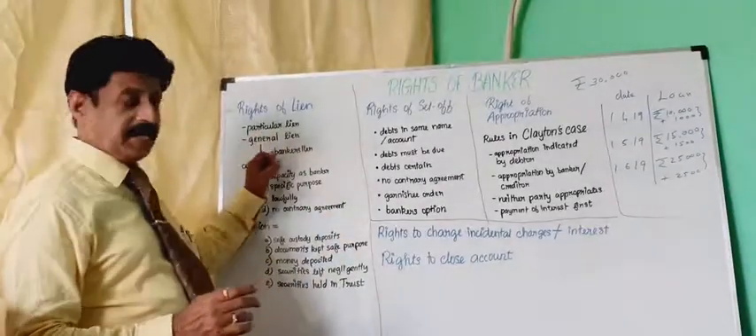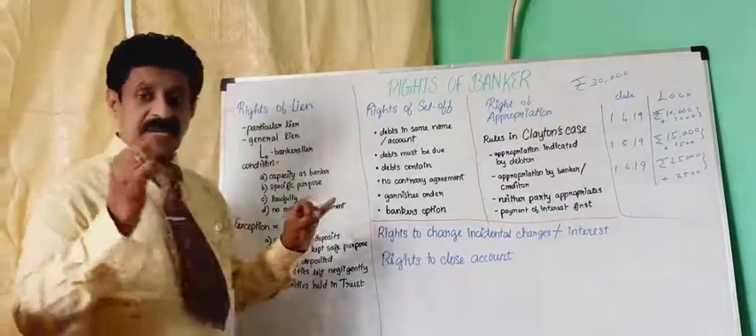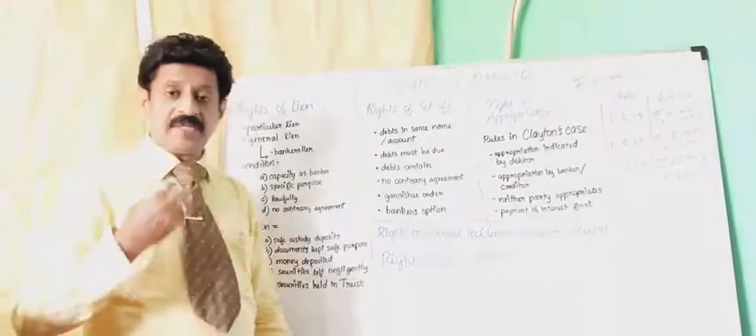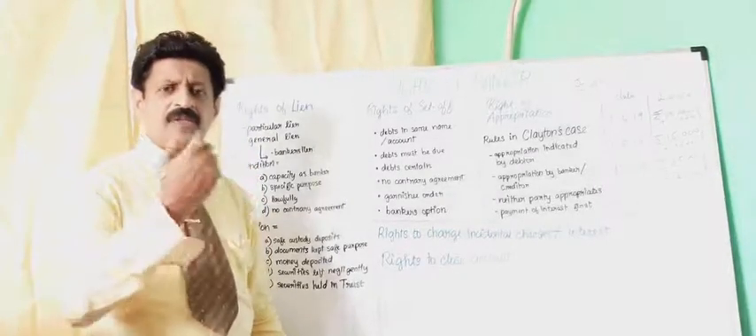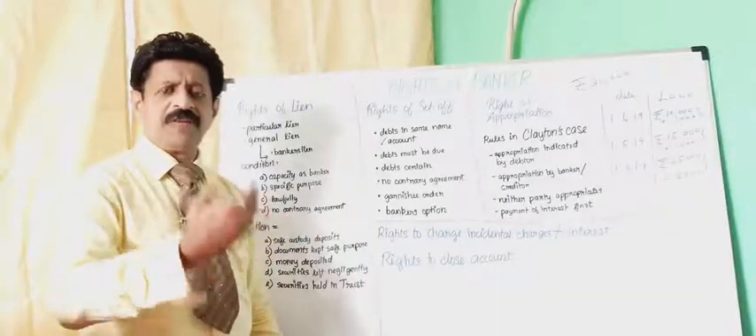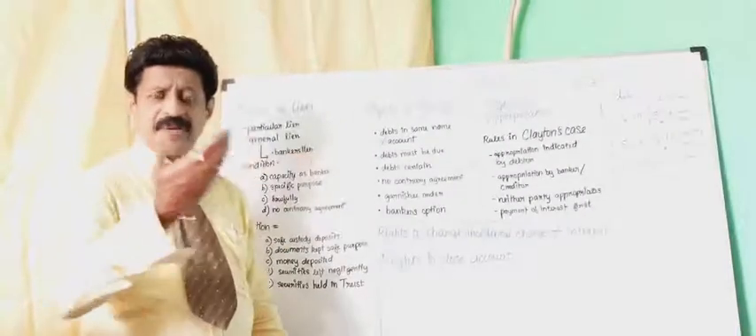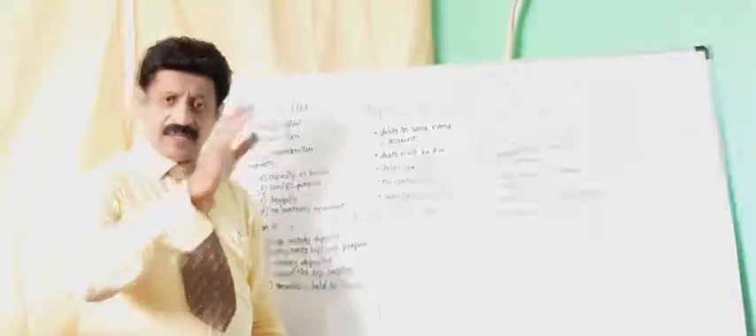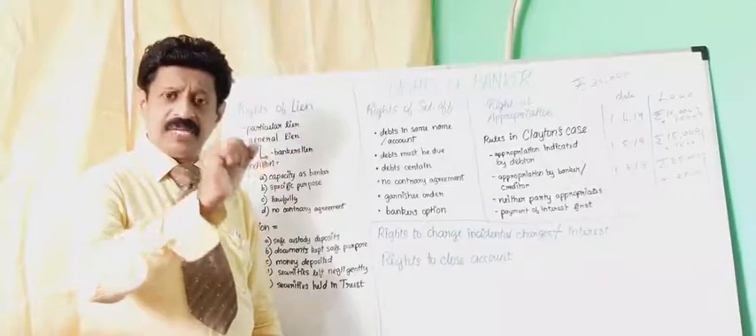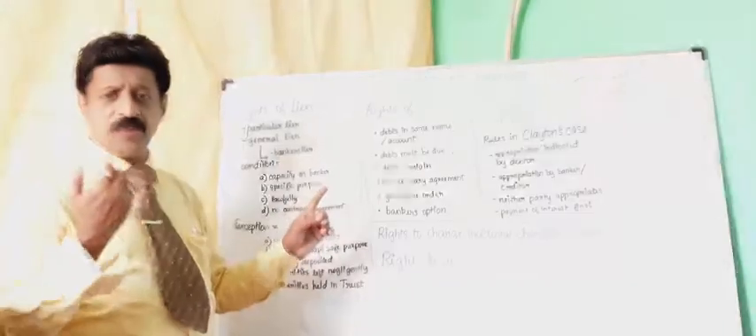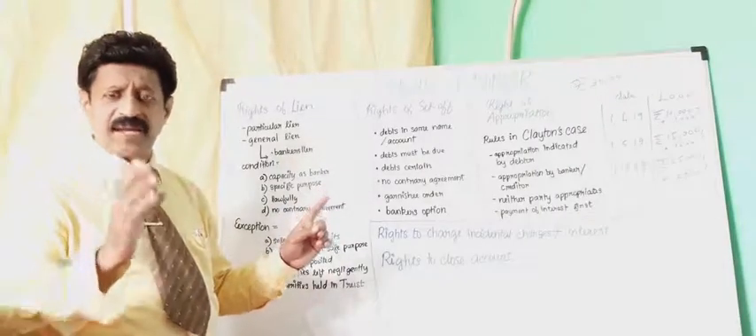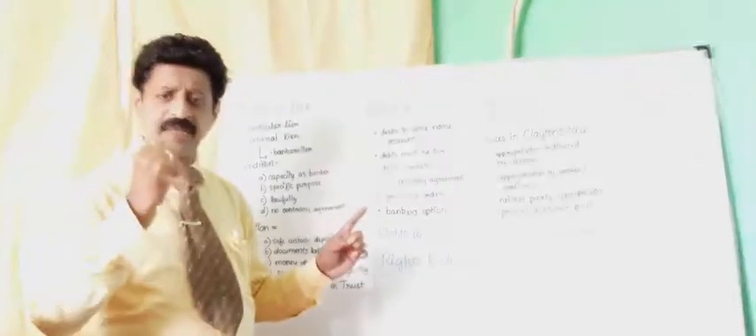Particular lien, general lien. Particular lien means an item is given when any loan is taken for a particular purpose. For example, I have given a scooter to the service station. After paying 200 rupees only, I can take back the scooter. Till then, the service person has a right to retain my scooter. General lien means I am receiving a loan from the bank and I have not paid the amount. The bank has the right to retain my property.